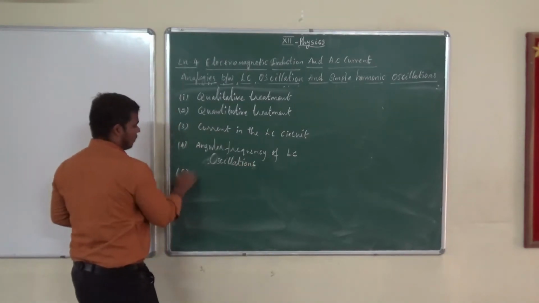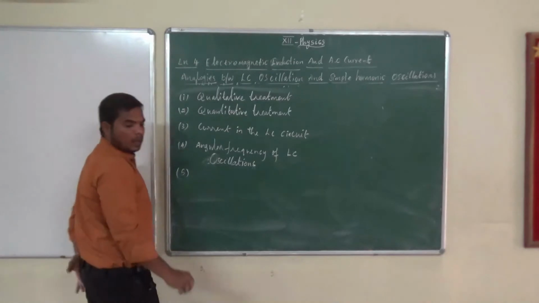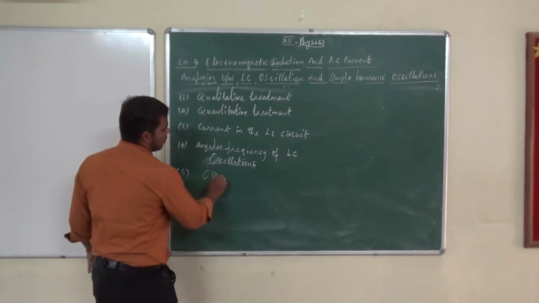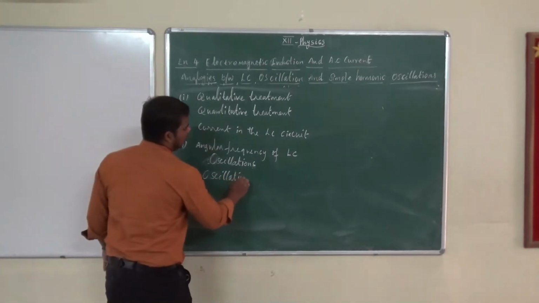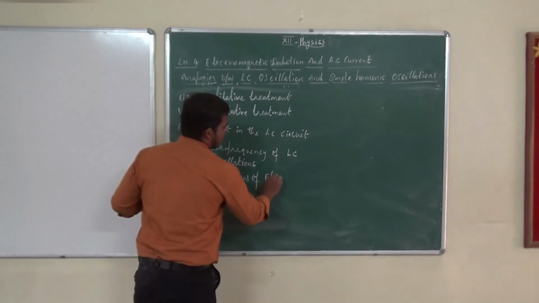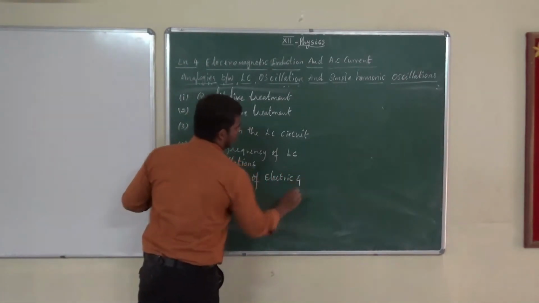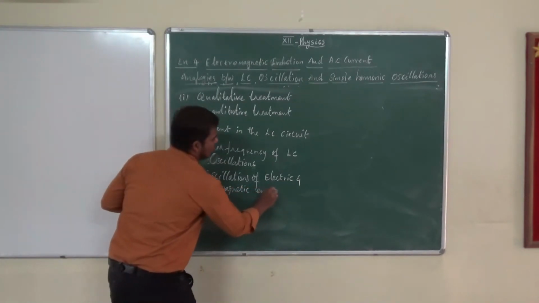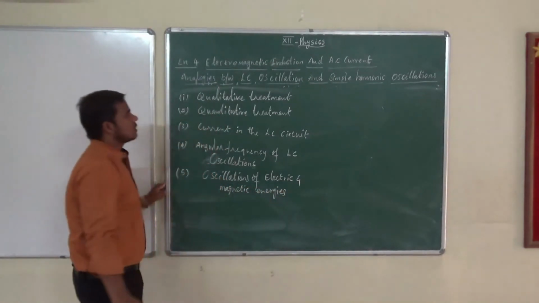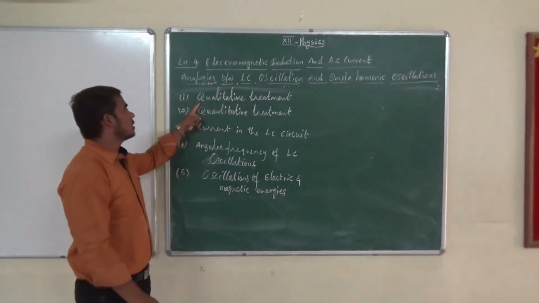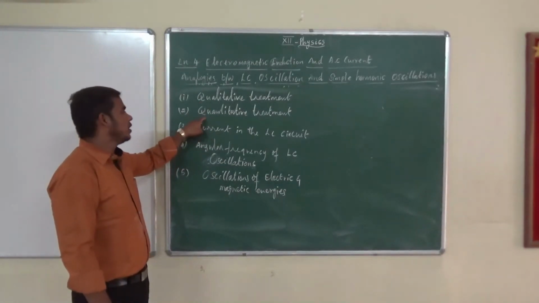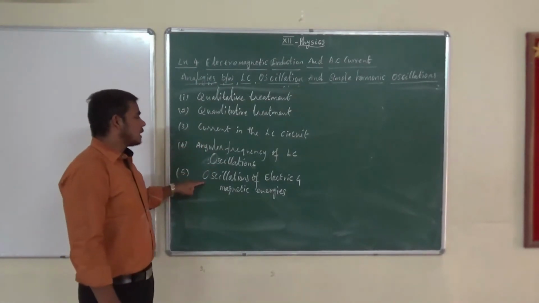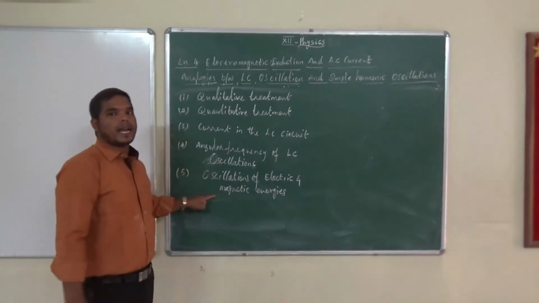And fifth one, electromagnetic oscillations of electric and magnetic energies. So see what topics we have discussed: qualitative treatment, quantitative treatment, current in the LC circuit, angular frequency of LC oscillation, oscillation of electric and magnetic energy.